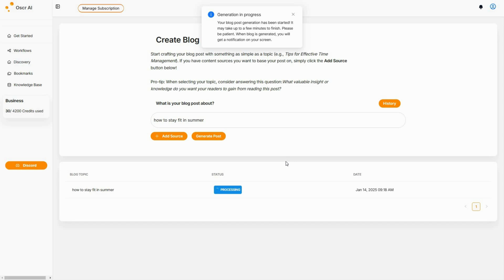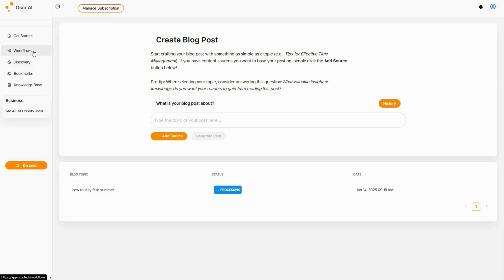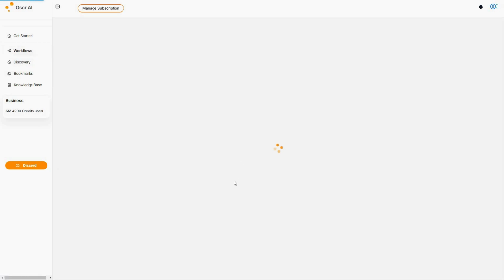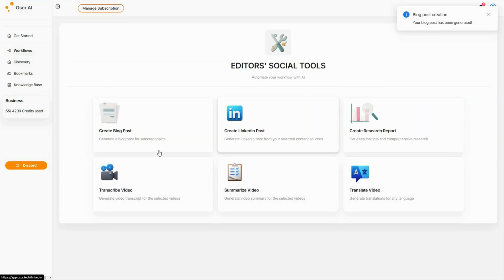So the blog generation process has started, and it is going to take a few minutes to finish. So let me see what I get from this blog post. Okay, so the blog post is taking some time to generate. So I'm just going to try some other workflows on here. So let me go back to this section. Okay, so the blog post has been generated. Now let me go back once again.